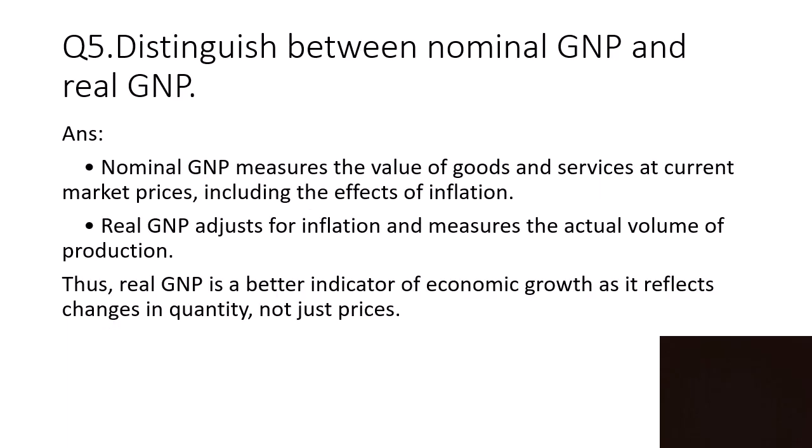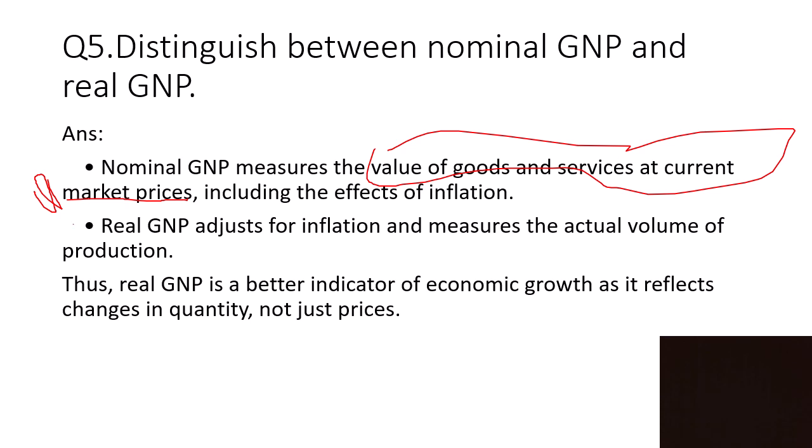Distinguish between nominal GNP and real GNP. Nominal GNP measures the value of goods and services at current market prices. Remember this: value of goods and services at current market prices, including the effects of inflation, whereas real GNP adjusts for inflation and measures the actual volume of production. Real GNP considers inflation and nominal GNP does not. So real GNP is a better indicator of economic growth than nominal GNP.